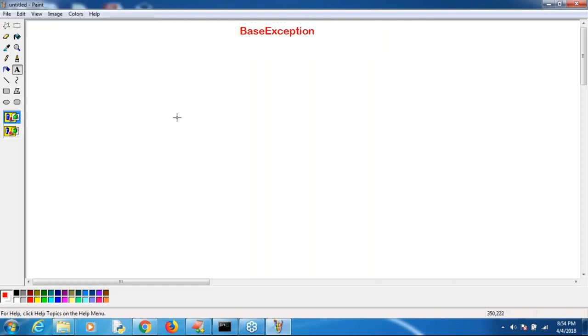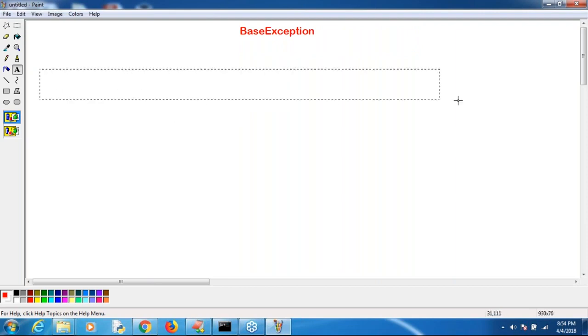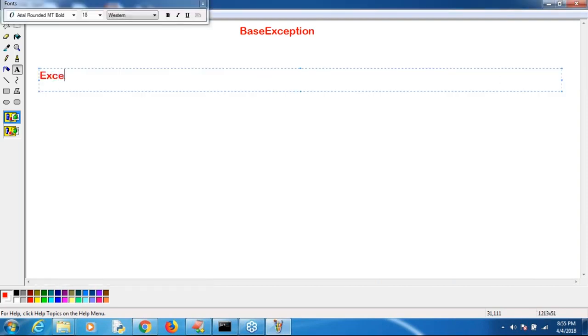BaseException. This BaseException has several child classes. Are you getting it? What are those child classes? Exception is one child class. Sir, BaseException. Why not BaseError? The API is developed like that, man. Okay, so BaseException like this. Next, Exception. Next and after that, SystemExit. This is another chain. Sir, the first one is Exception. The second one is SystemExit. The next one, sir, GeneratorExit.